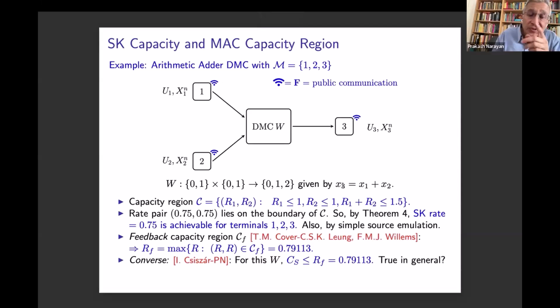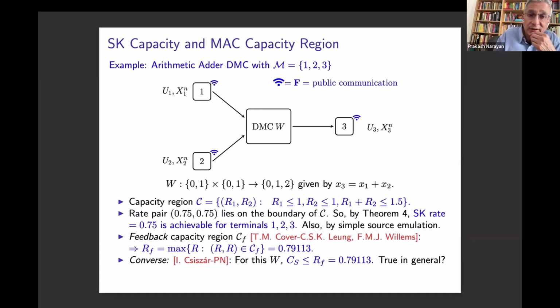I want to conclude with one example. The famous natural question that arises in this context is that the feedback capacity region of the multiple access channel is not fully known except in special cases. One of the cases for which it is known is the famous arithmetic adder channel, where you have two inputs and one output, and the output is the arithmetic addition of the two inputs.